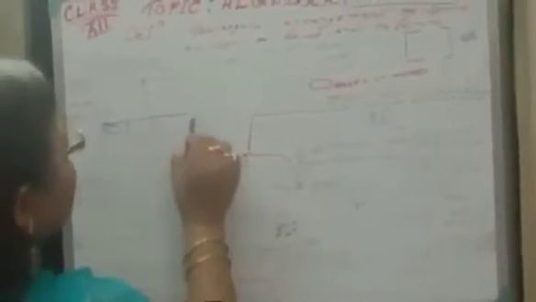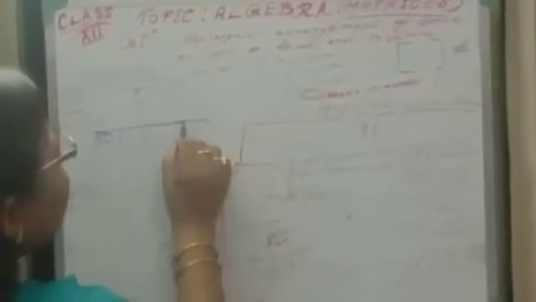Similarly, A12 is the intersection of the first row and second column. A13 means first row and third column. The last element in this row is first row and nth column, so this is A1n. Similarly, A21 means the intersection of the second row and first column.